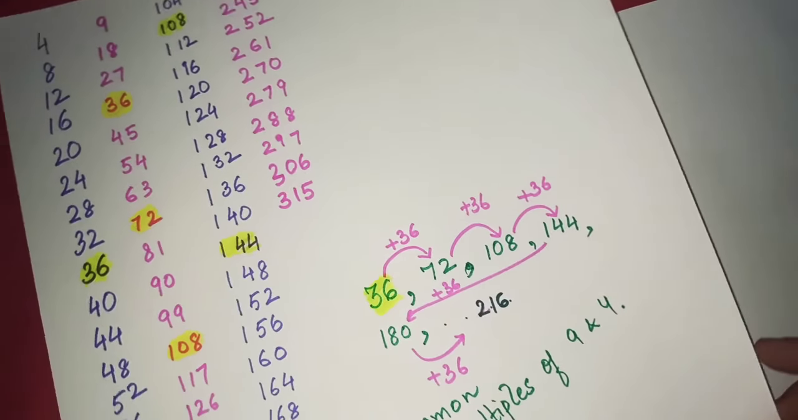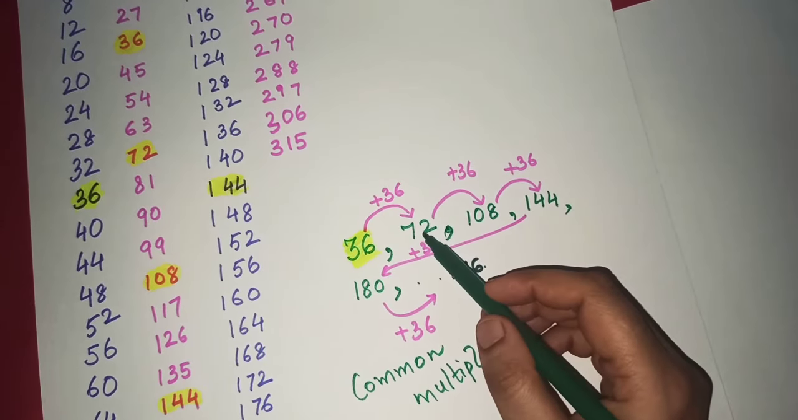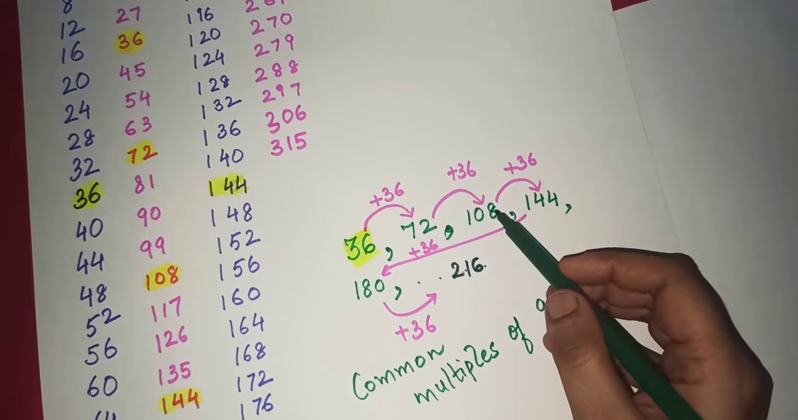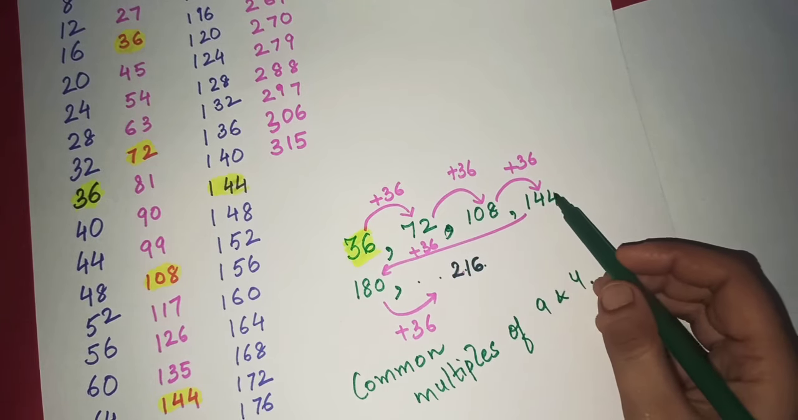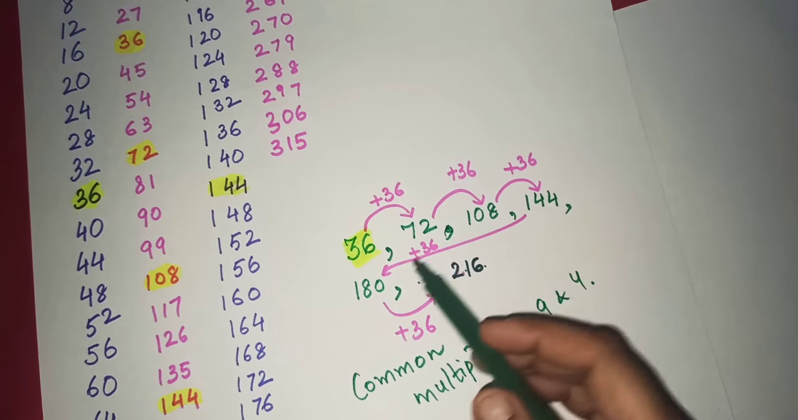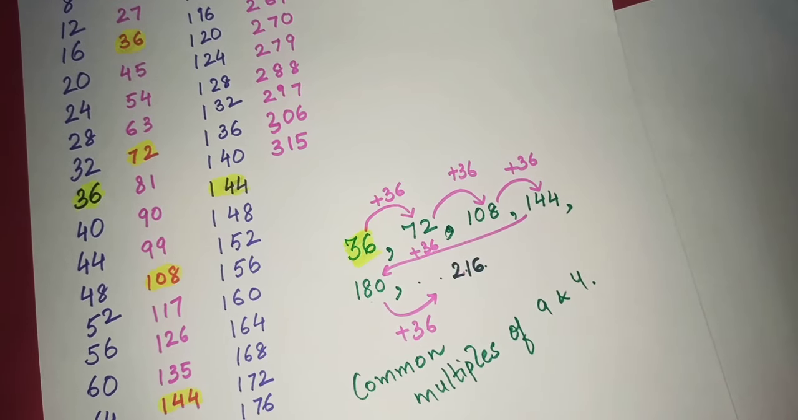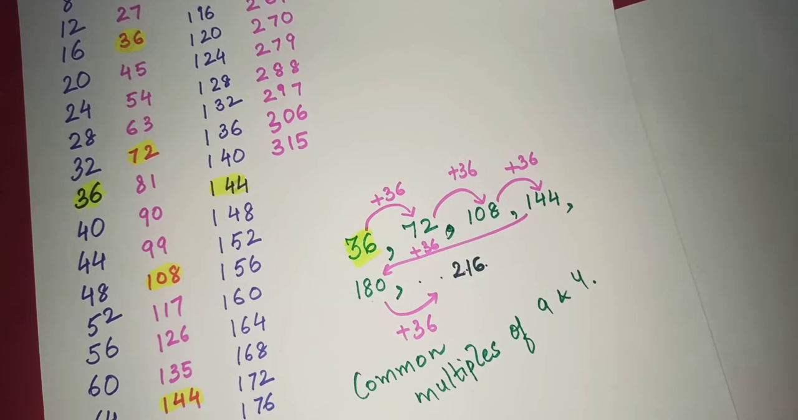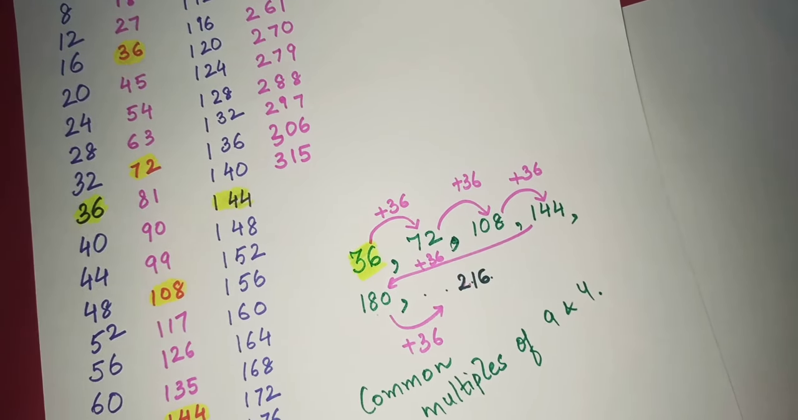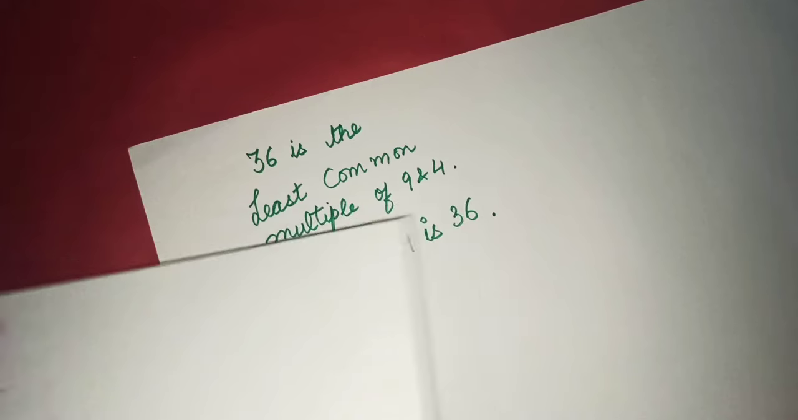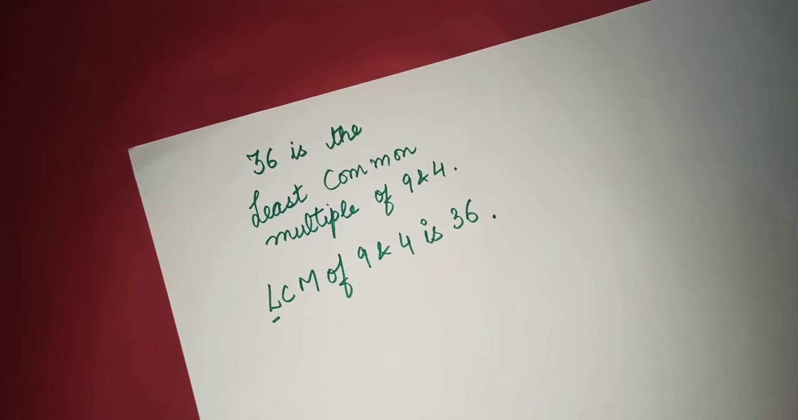And what is the next common multiple? It is 72. Next 108. Still next 144, 180, 216. Keep on adding 36 and you will get the next common multiple of 9 and 4. Okay, so I hope you have understood this.